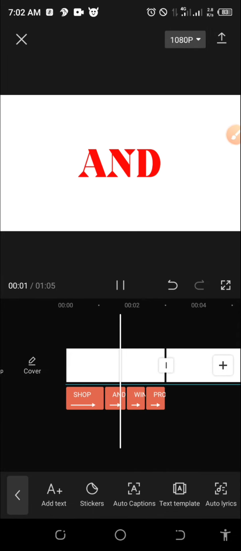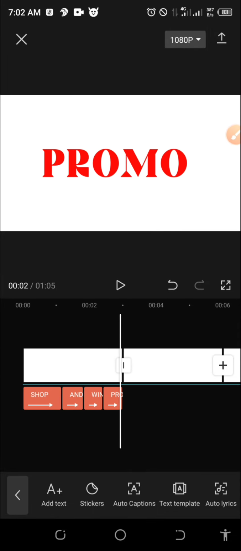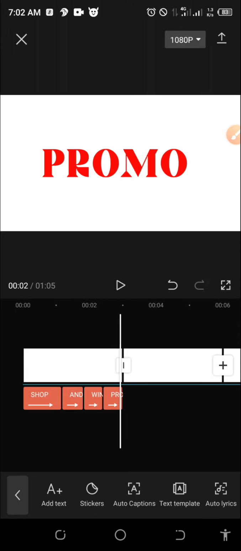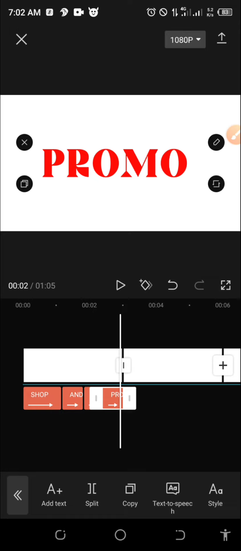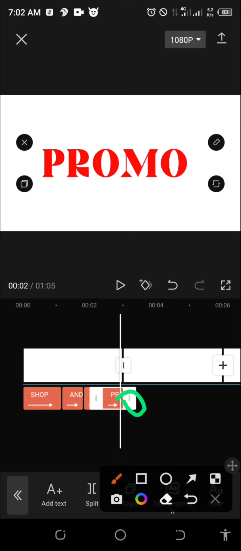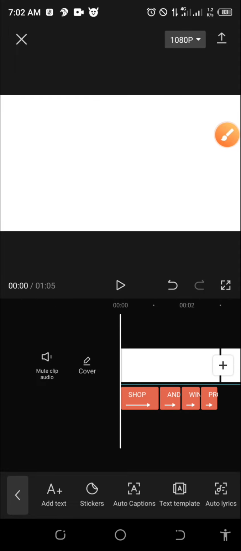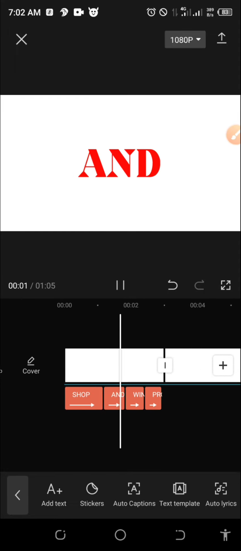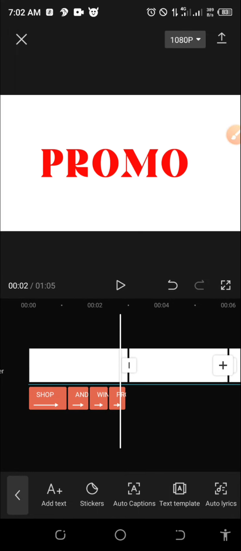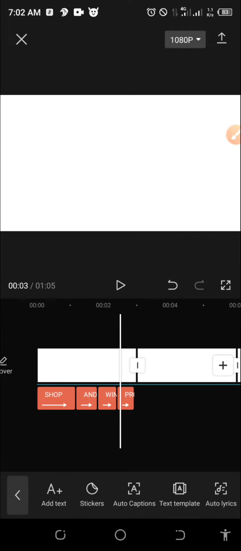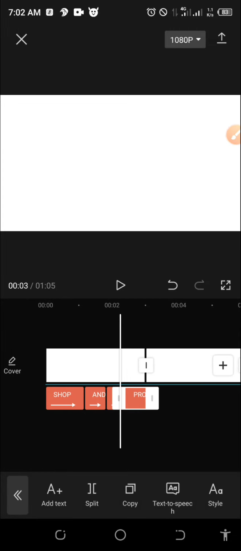Shop and win promo. All right. Are you seeing it? Shop and win promo. This is where it ended. So now I want it to end there. Actually, as you can see, it ended there even on the text. If it did not end there, I can click on this text and drag this area to this ruler place. Okay, as you can see. Shop and win promo. All right, but it's too fast. I will still elongate it a little bit, the promo.